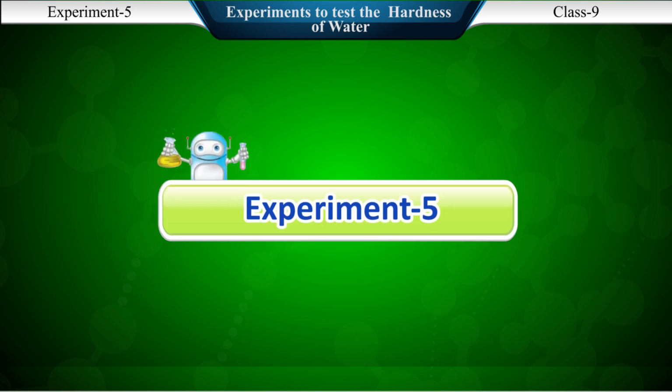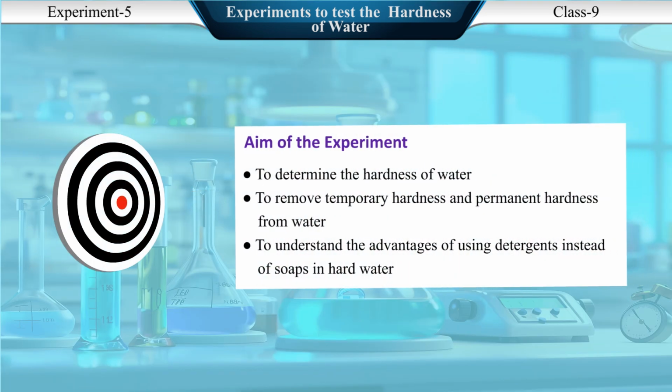Experiment 5. Aim of the experiment: to determine the hardness of water. To remove temporary hardness and permanent hardness from water. To understand the advantages of using detergents instead of soaps in hard water.